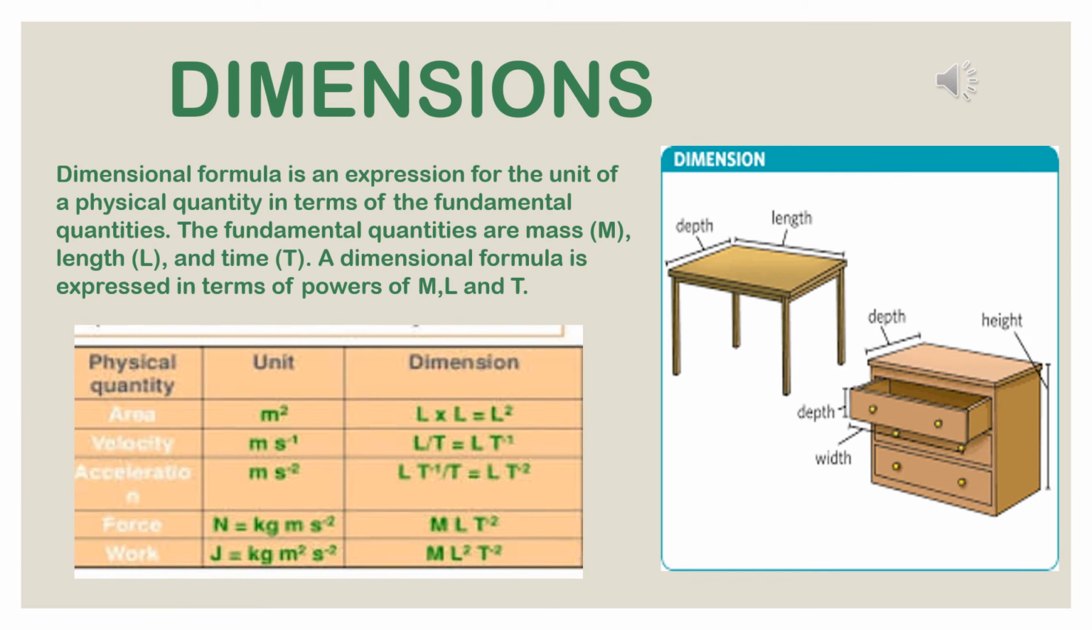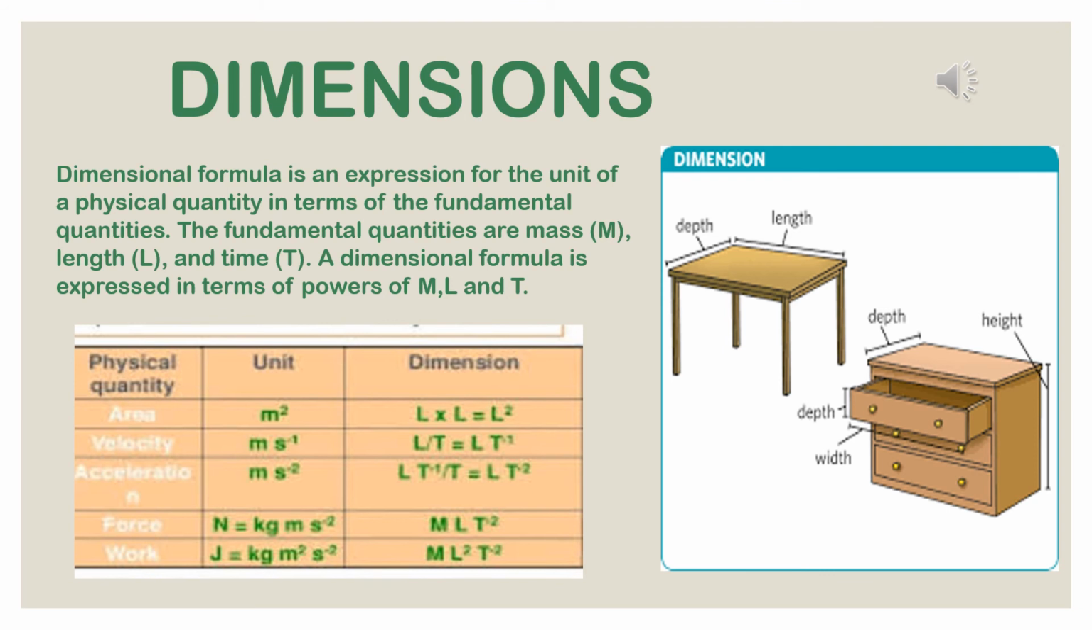Dimensions of a physical quantity give the relation of its unit with the units from which it is derived. It is seen that any physical quantity is obtained by using one or more of the three physical quantities, namely length, mass, and time. Area, I have already discussed. Volume is length into length into length, that means L cube. Density is mass by volume, that is M by L cube. Speed is distance by time, that is L by T.